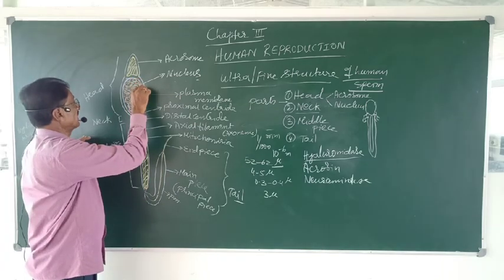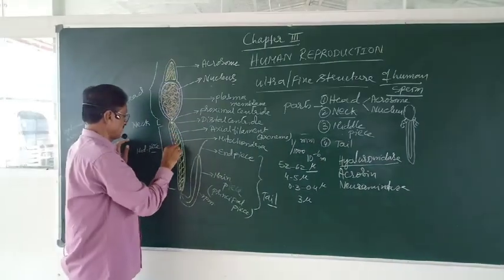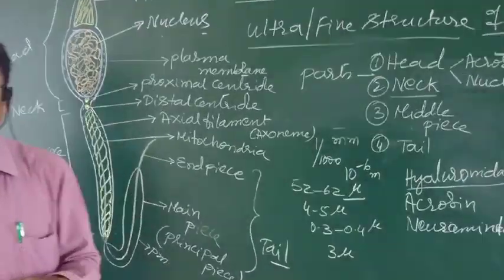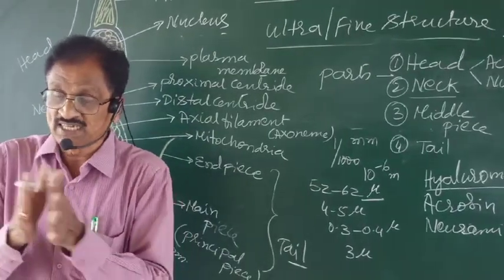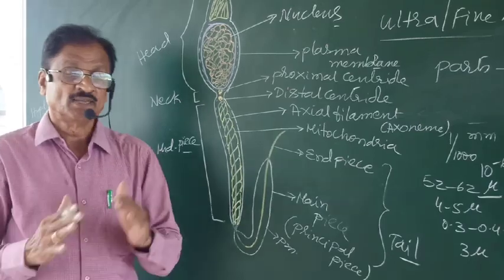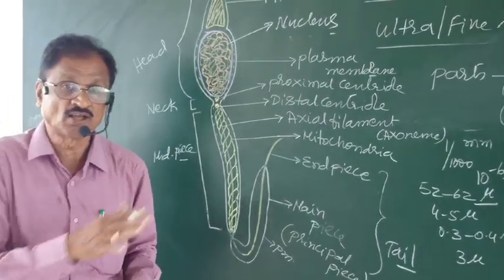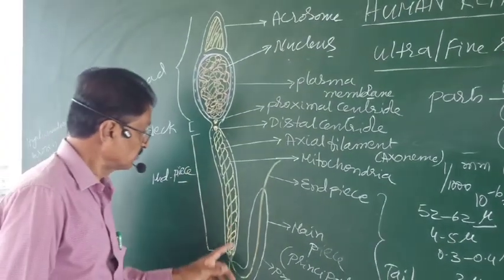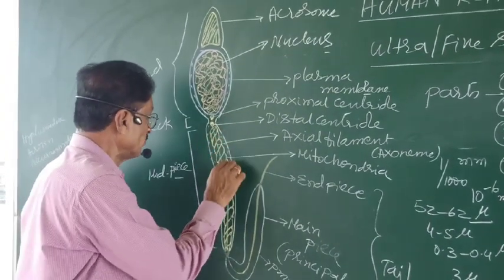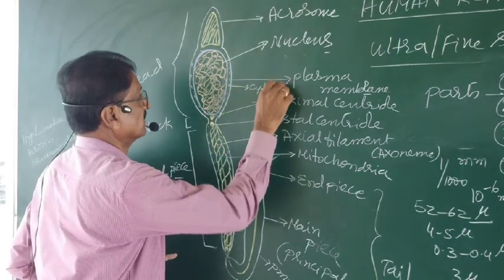This is the cytoplasm, but the amount of cytoplasm is quite little, because during the transformation of spermatid into a sperm, most of the cytoplasmic content is discarded. Hence, there is only a little amount of cytoplasm.